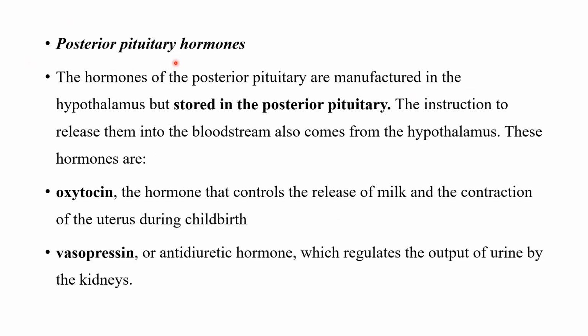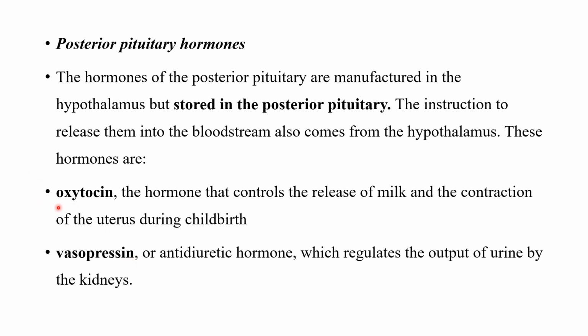Then comes the posterior pituitary hormones. The posterior pituitary hormones are actually manufactured by the hypothalamus itself, but they are stored in the posterior pituitary. The instruction to release them into the bloodstream also comes from the hypothalamus itself. The two hormones released by the posterior pituitary are oxytocin and vasopressin.